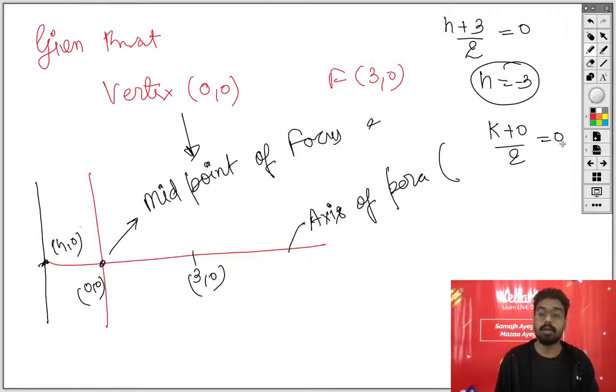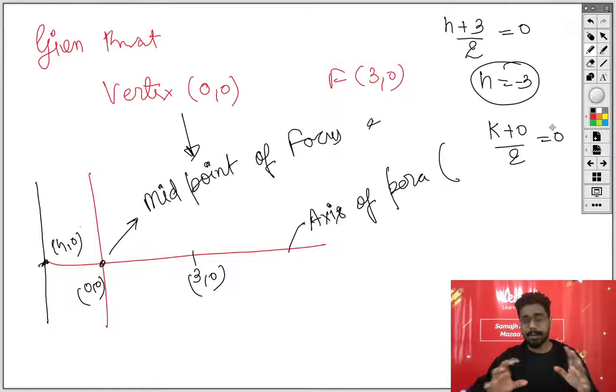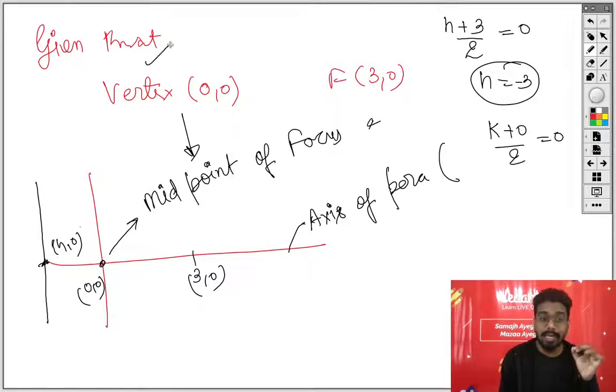Fine. How you will write down your answers? Okay, I am giving you a clue now. We will have a separate session for each chapter where I will show you how exactly you will write down your answers. But as of now, I am just giving you a basic clue. You will draw the diagram. You will write down each and everything you are writing, like why we are applying the section formula, because this is the midpoint. Why is this h comma 0 and why is this the midpoint?